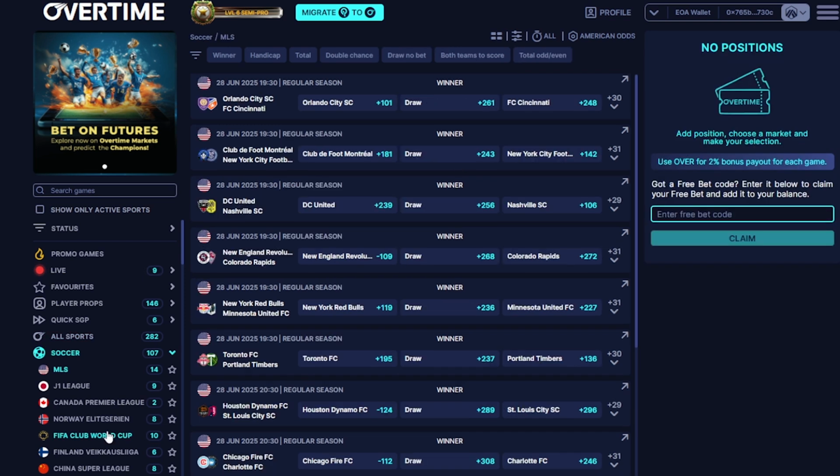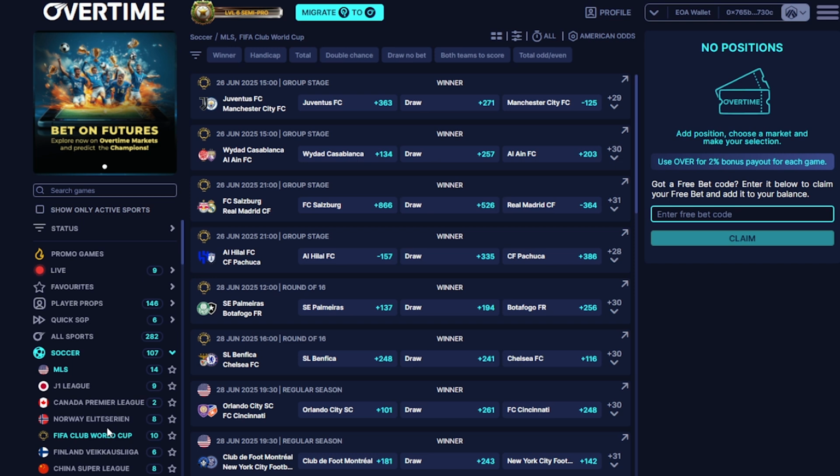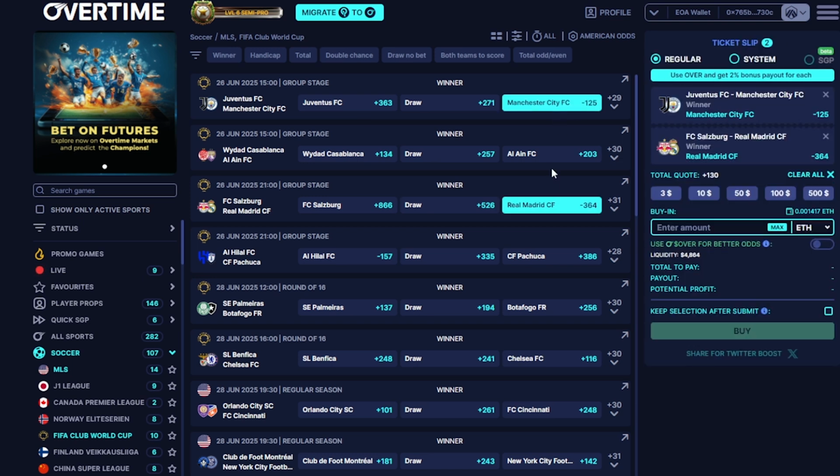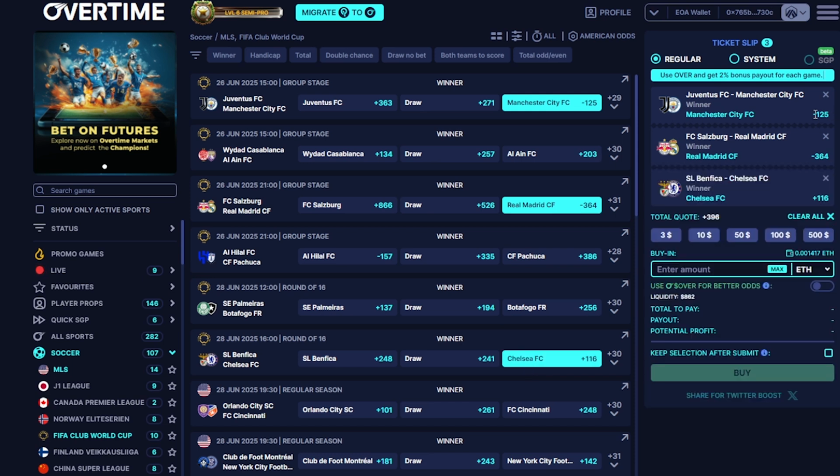Now, let's talk about parlays. Let's say I wanted to make a parlay of some of the teams that I think will win in the FIFA Club World Cup. I'm just going to add a few for example. I'm going to add Man City, Real Madrid, let's say Chelsea. Now you can see all the odds and how they add up. Adding up all these odds, my total quote would be plus 396, and the max liquidity available at the moment is $862.